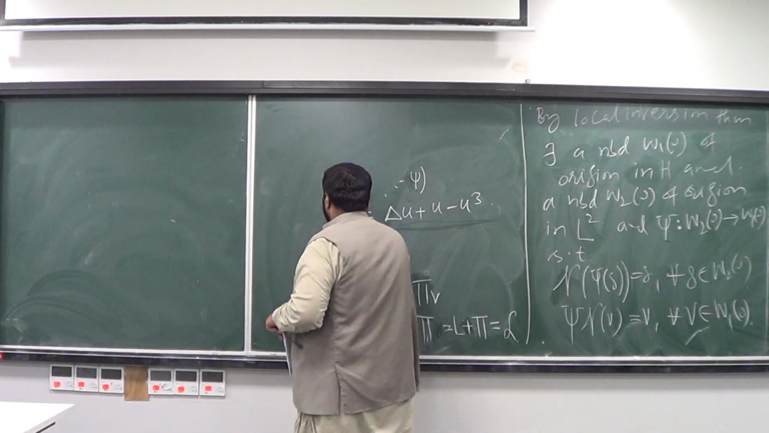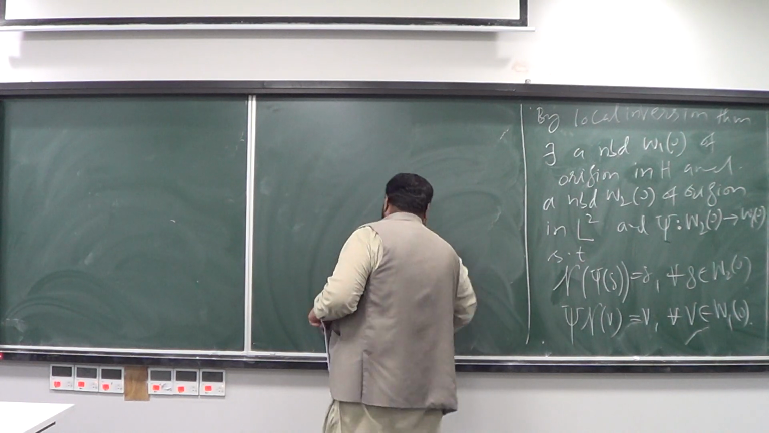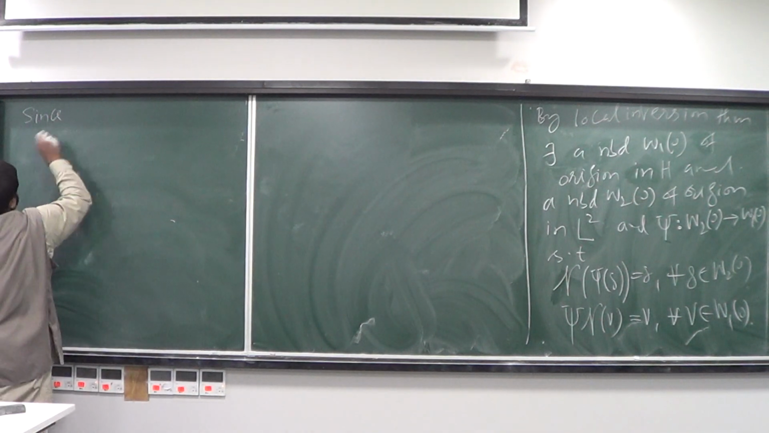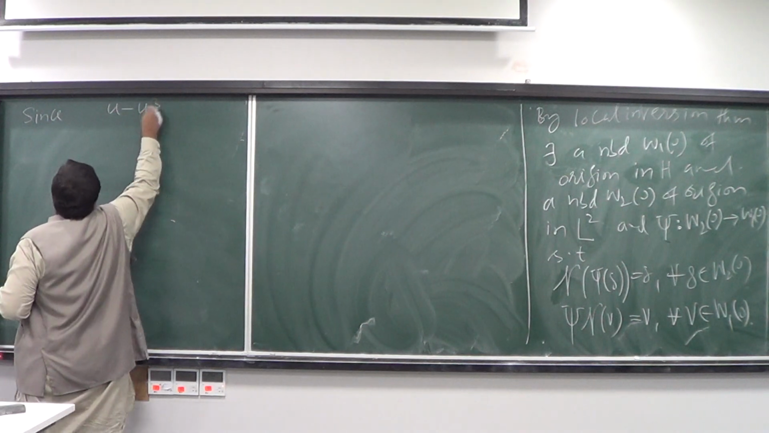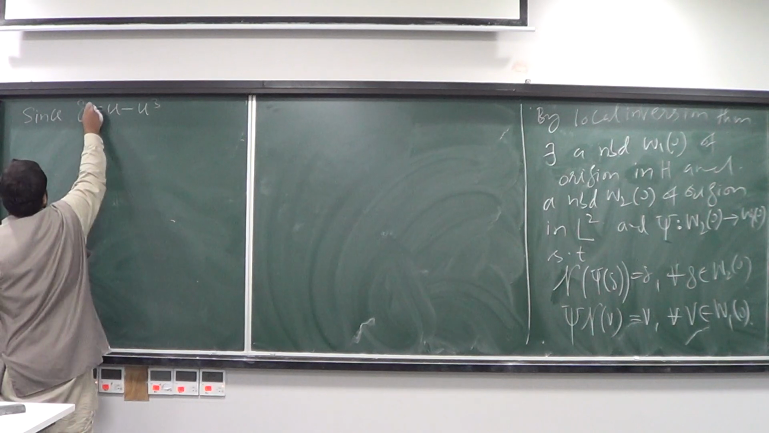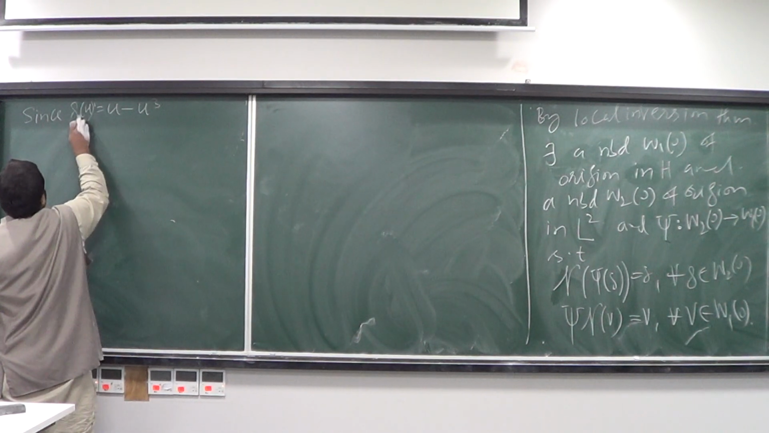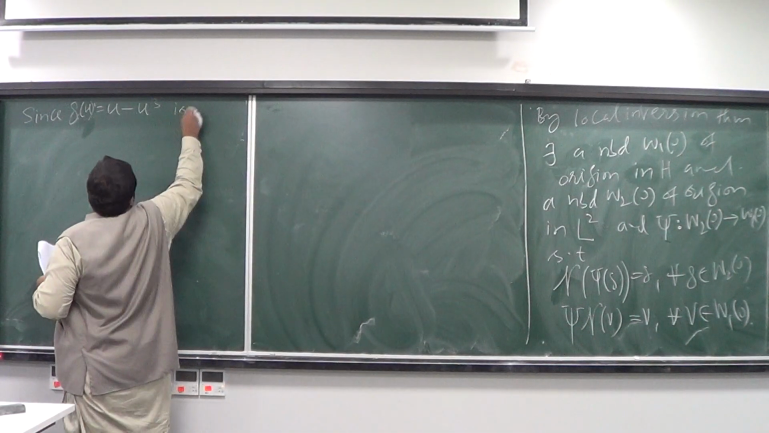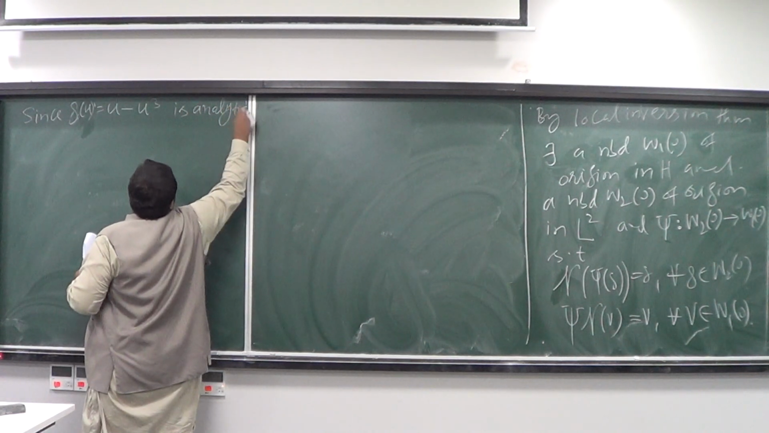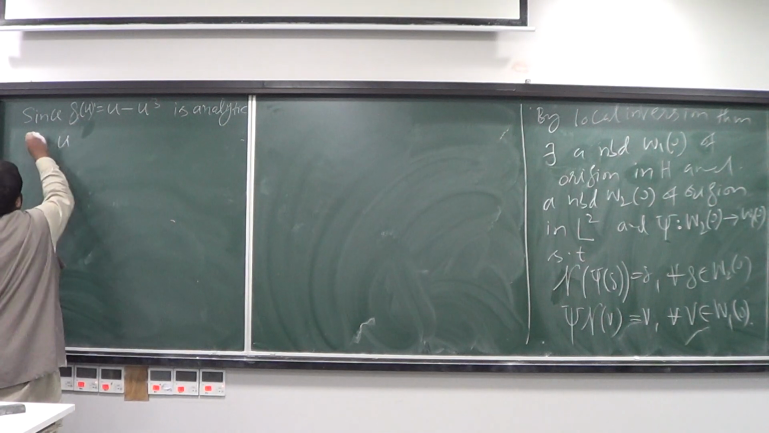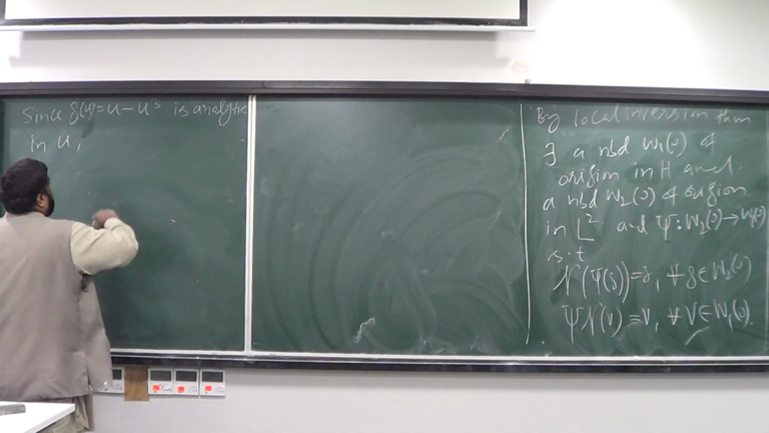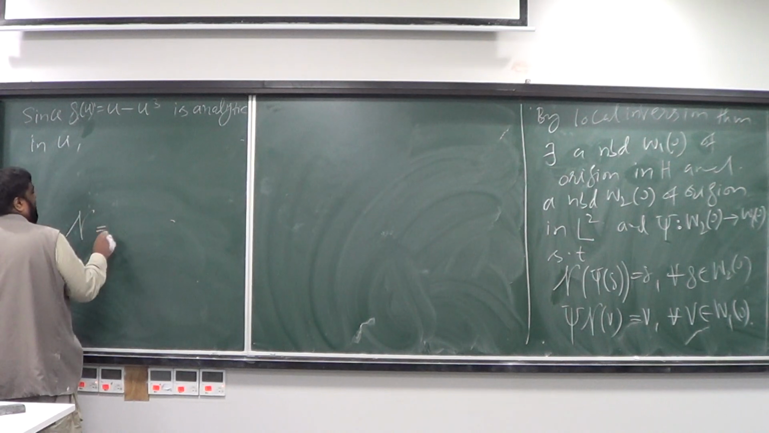So what is next? The next is that this map, now if I, for example, call this u minus u cube a map G, a G of u, then G of u is a polynomial in u, so it must be an analytic map. And if this is analytic in u, okay.